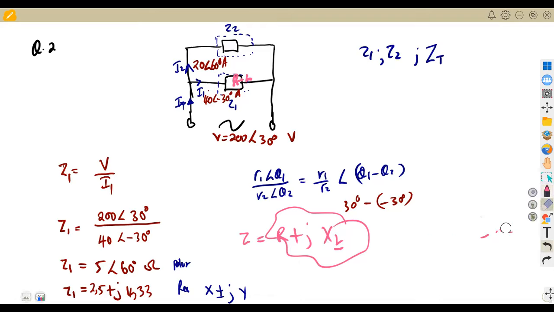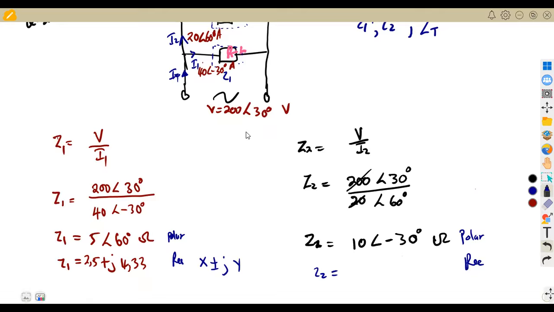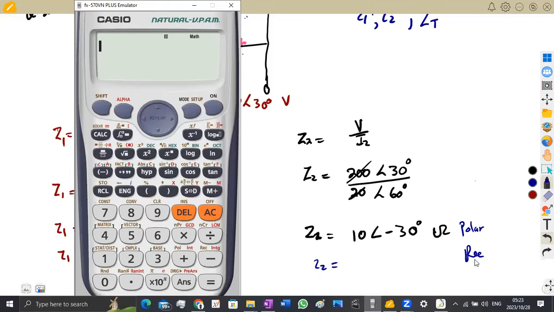So this is the simplification that you're going to have for our Z2, which is fine. You can just leave our answer like this. But because of later calculations that we need to make, we do not know what's going to happen with this. So we just have to convert also to rectangular form, so that we can use that value in simplification if there's a need for something that is not in polar form. It's the same conversion, just like the previous part. Let me take you again through the calculator. We want to convert to rectangular form, so it's shift, rectangular form.